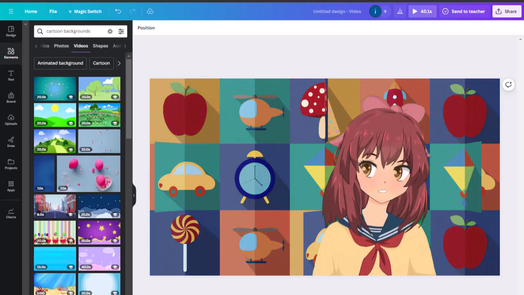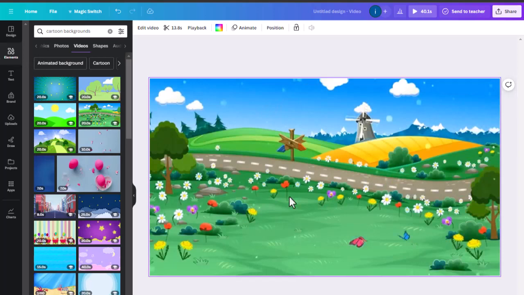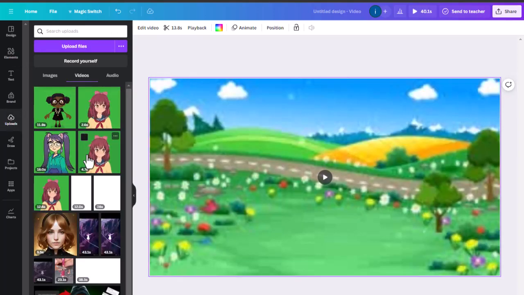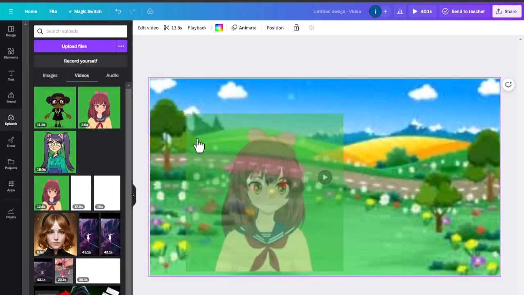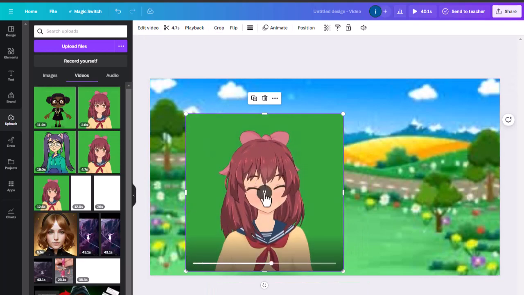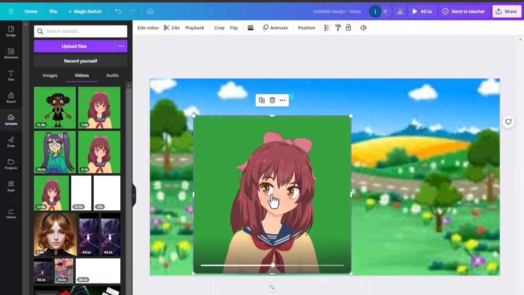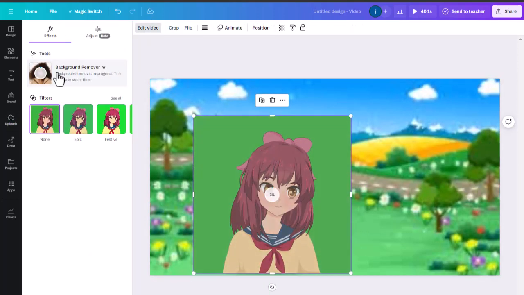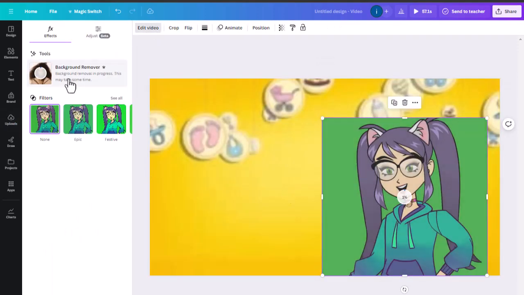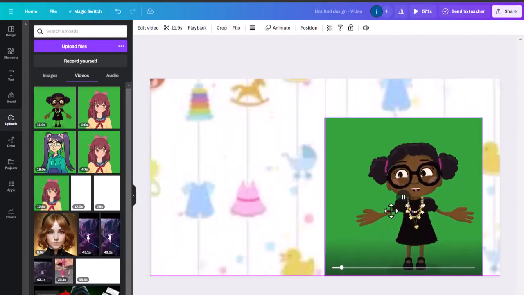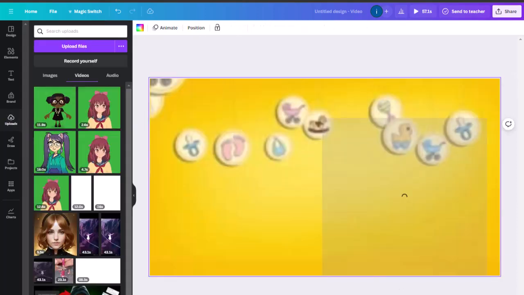Now we add a new page in it, and again go to Elements in the sidebar and search for Cartoon Background. From here, you can choose any cartoon background and add it to your design. You will get many options of background here. Add whatever you like. We will add a new background in every page. Now after this, we will go to Uploads and add the next character video, and then remove the background of this video too, that is the green screen. We will adjust the size and position of the character, as you can see.